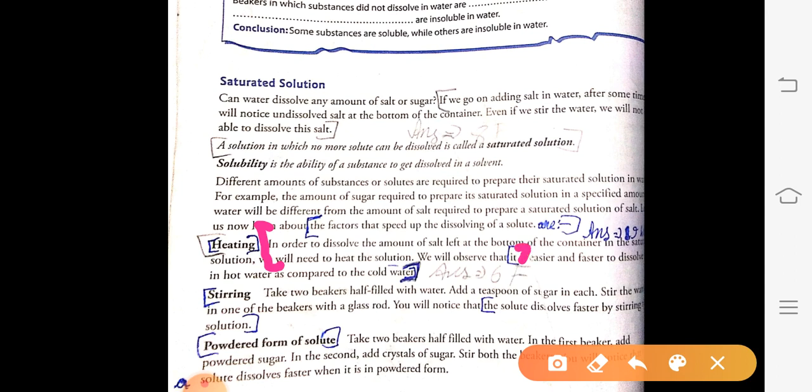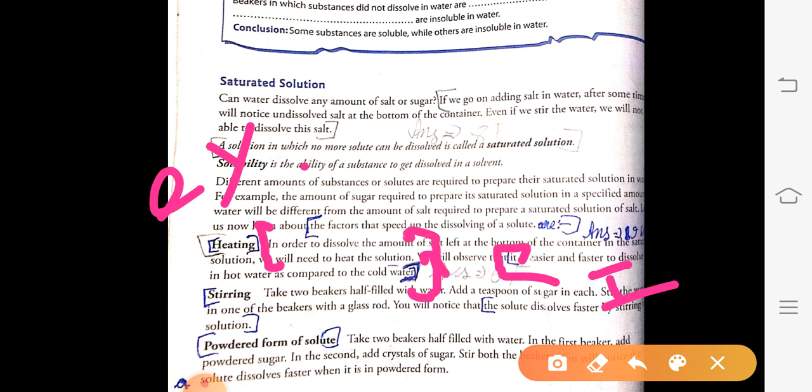It is easier and faster to dissolve solute in hot water as compared to cold water, and then you will write the example, and then you will start from here. First you will write this part, then you will write from here. In order to dissolve the amount of salt left at the bottom of the container in the solution, we need to heat the solution.